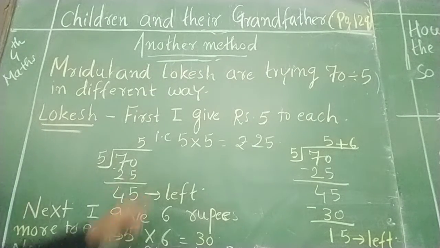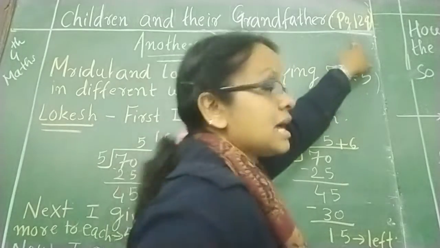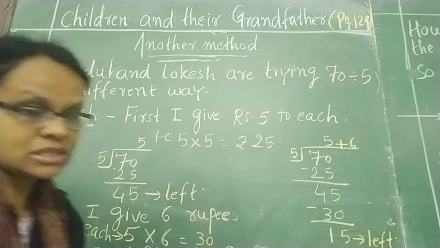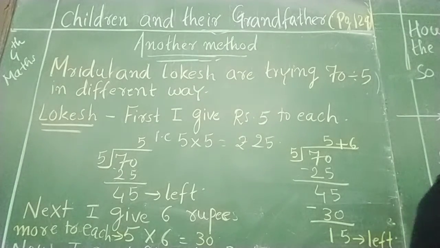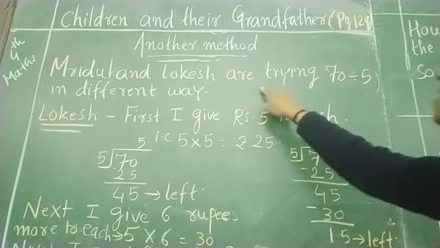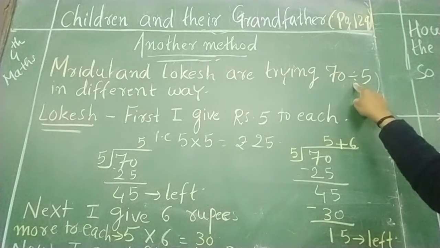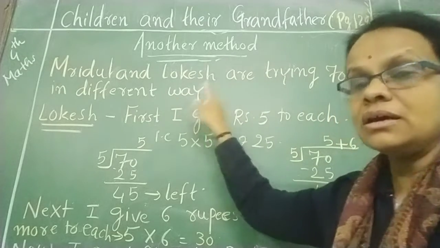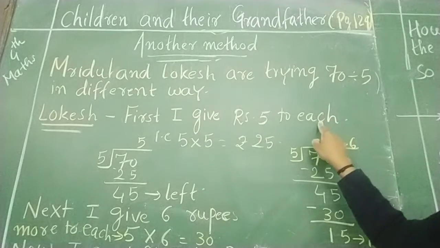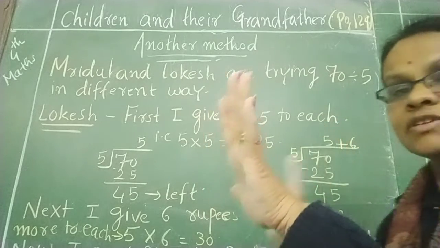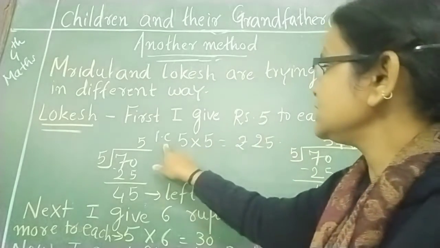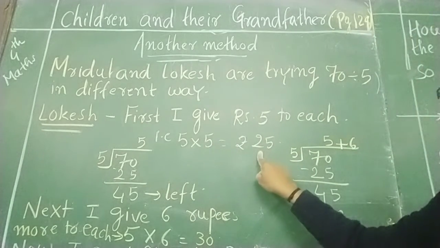Now, page number 129. Another method. We have seen the method of Seema and we have seen the method of Rahi. Now, this is another method. What are Mridul and Lokesh trying? 70 divided by 5 in a different way. Right? What did Lokesh say? First I give rupees 5 to each. What will I do first? All 5 children are given, so I will give 5 rupees to each. So 5 5s are 25. That is 5 5s are rupees 25.